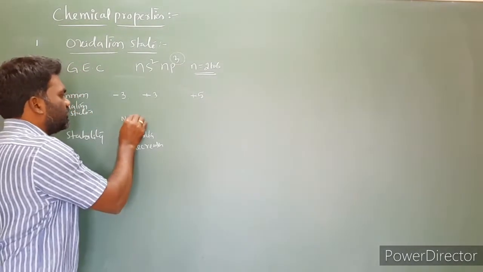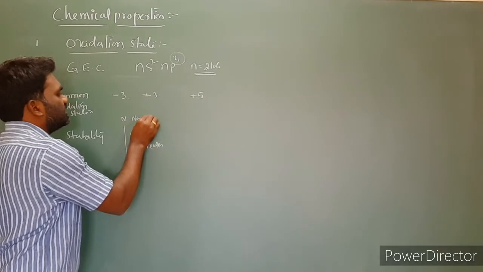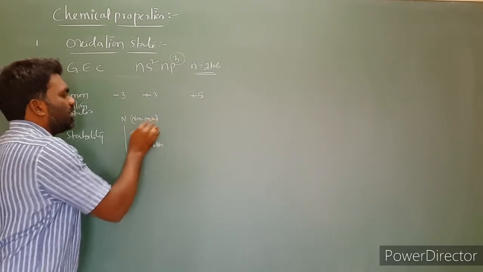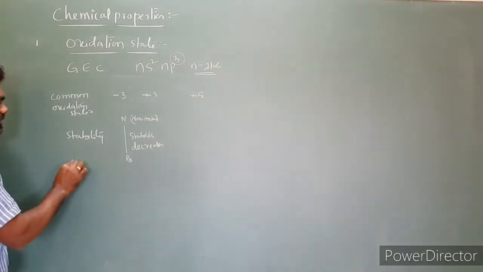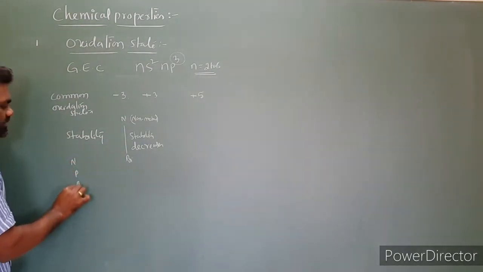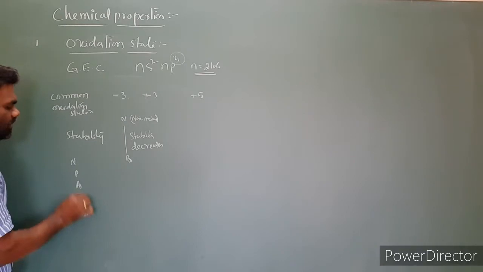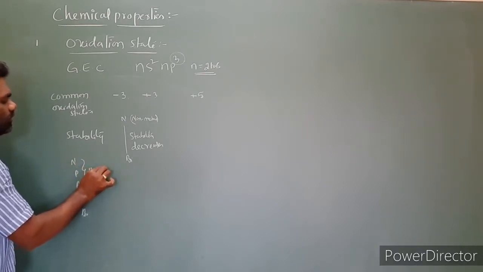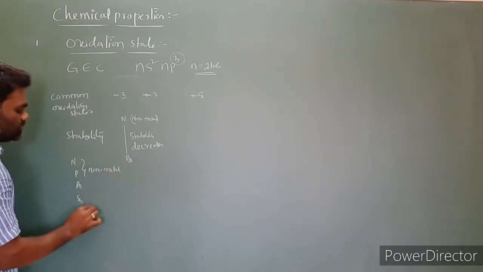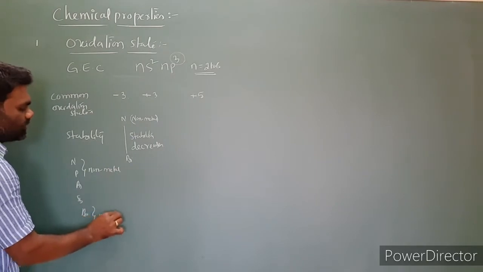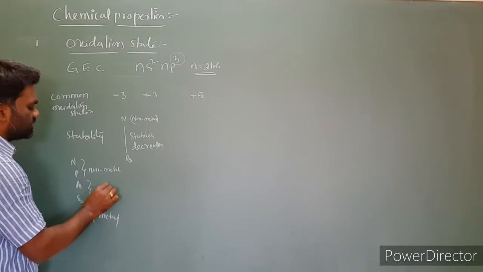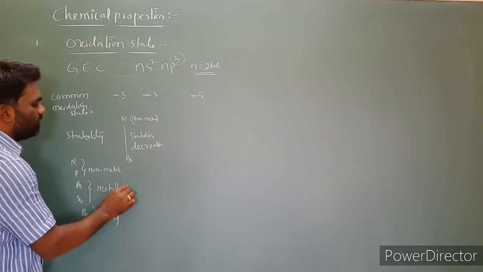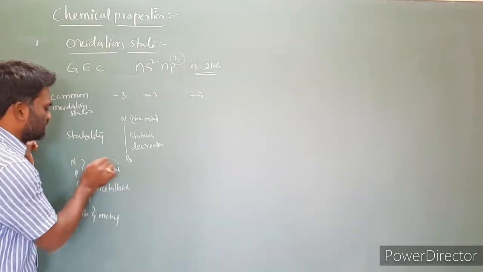Nitrogen is a non-metal, so non-metal character converts into metalloid character. Nitrogen, phosphorus, arsenic, antimony, bismuth. These two are non-metals, as we already know very well. Bismuth is a metal. Arsenic and antimony are metalloids. By looking at this, nitrogen is a non-metal.